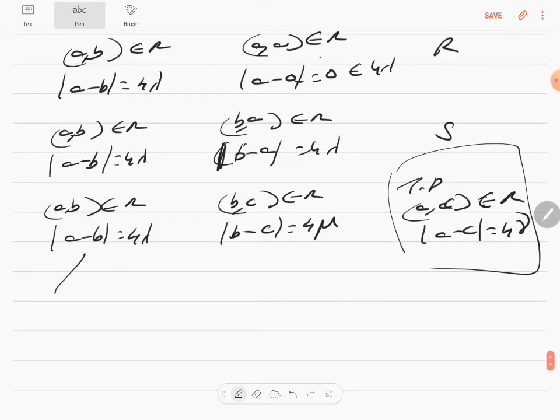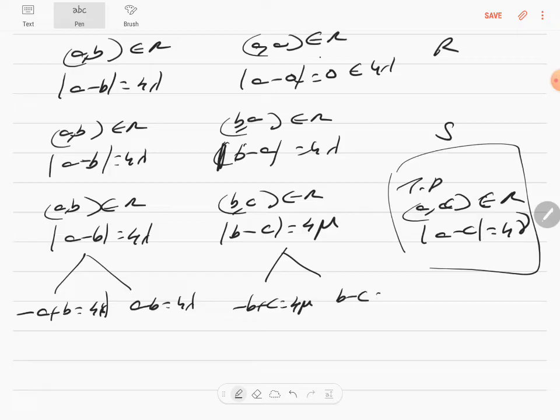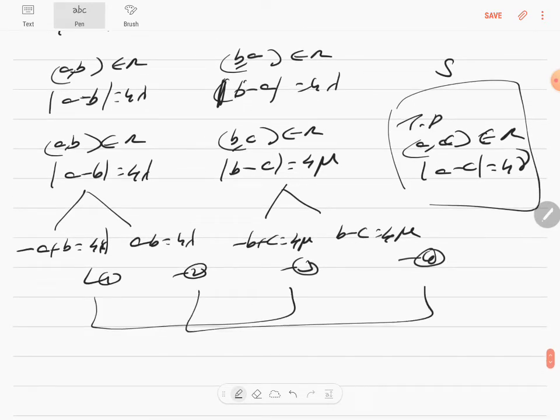And this is mod, so minus A plus B is equal to 4 lambda, A minus B is equal to 4 lambda, minus B plus C is equal to 4 mu, B minus C is equal to 4 mu. So you have equations 1, 2, 3 and 4. As usual, solve 1 and 3, solve 2 and 4, you will get the same answer just like the last sum. You can continue. I'm not going to write it. Okay, so let's go to the next question.